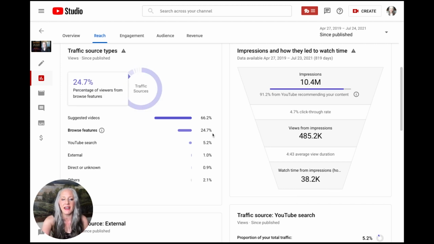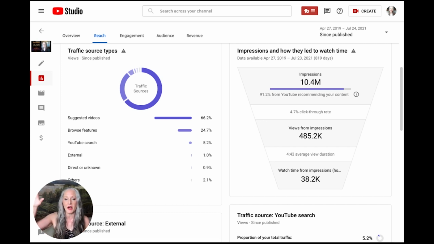So now we're going to look at this traffic source. This is what happens when you have more successful videos. Most of my views are coming from the suggested videos. Suggested videos are the videos that show up on the right-hand side of the video you're watching.